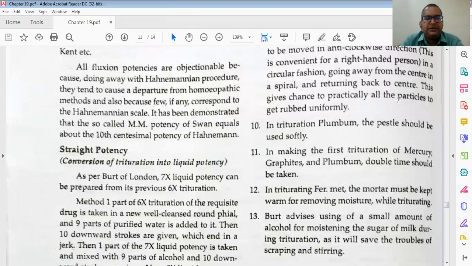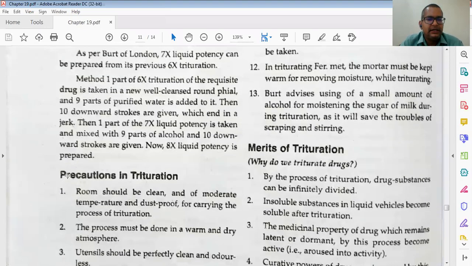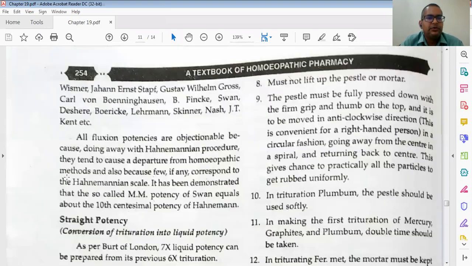Now, at the first year level, this is not so important, but know this: the Hahnemannian method is only those methods which totally follow what Dr. Hahnemann has done. This is also called classical homeopathy. So today we will see till here. No, we will go to one more part.